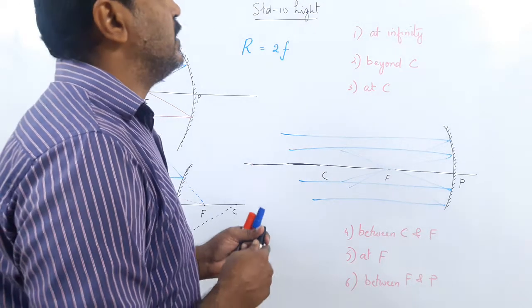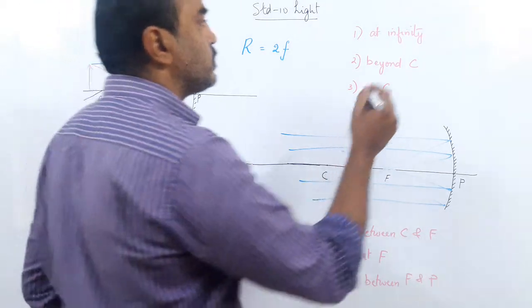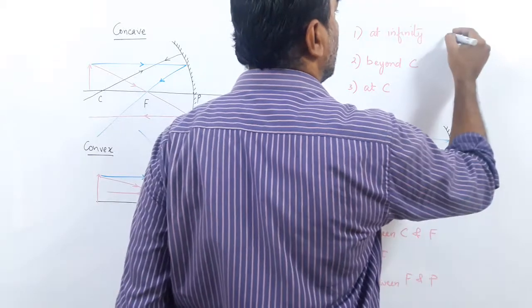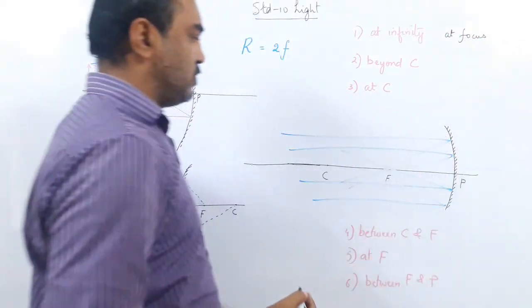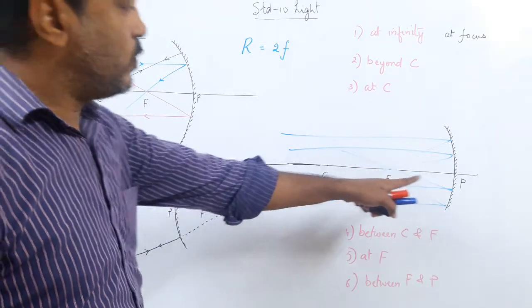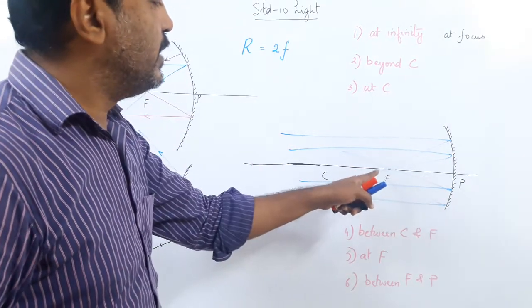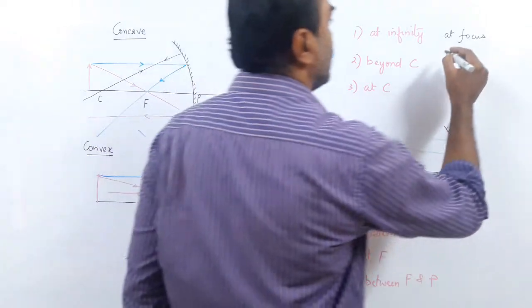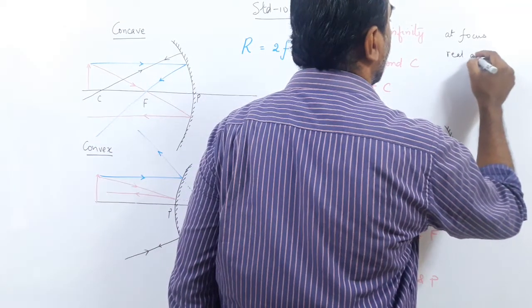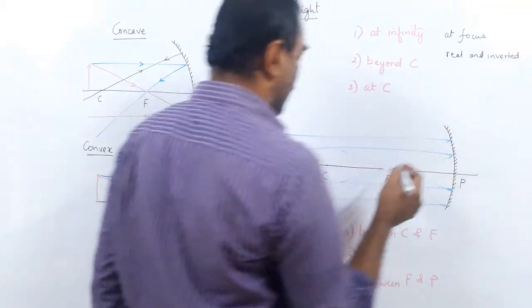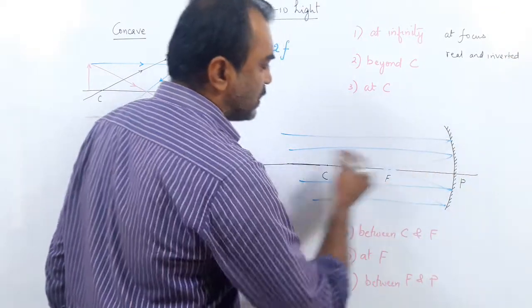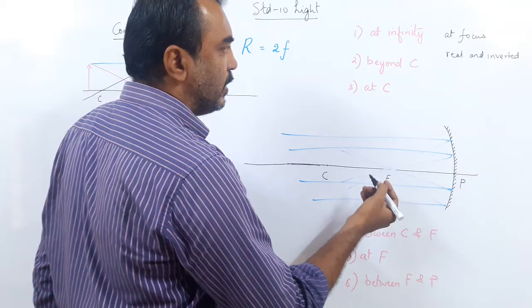So, we have to do 4 things here. First, the position. Where is the image formed? The image is formed at focus. Now, because it is formed in front of the mirror and can be caught on the screen, it is real and inverted. Real and inverted. You will try it out. Draw lines parallel and pass through the focus. That's it. Real and inverted.